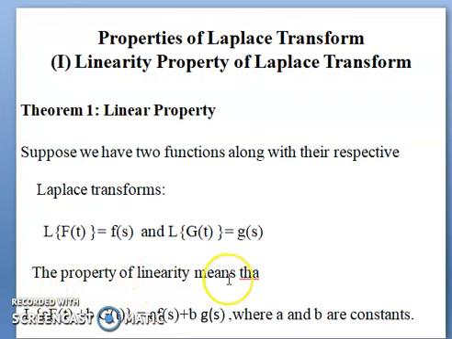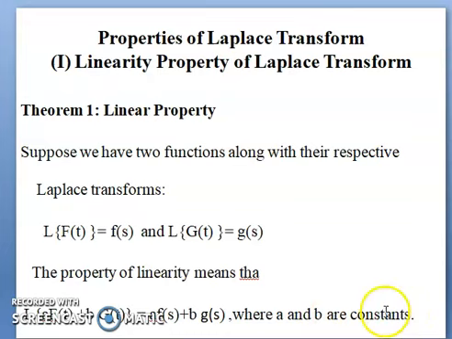Then the property of linearity means that L of a ft plus b of gt equal to a of fs plus b of gs, where a and b are the constant.